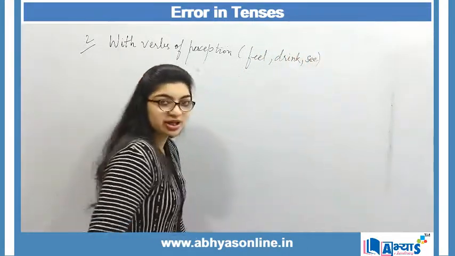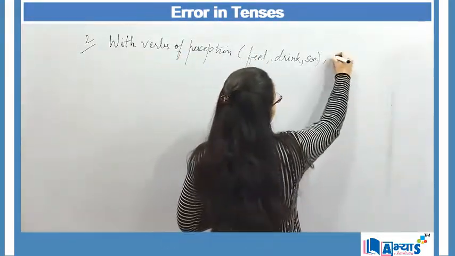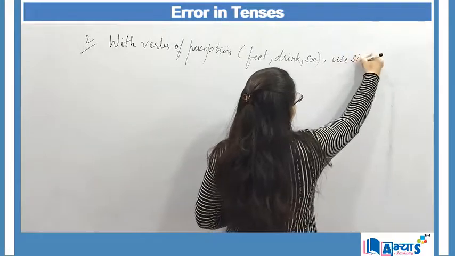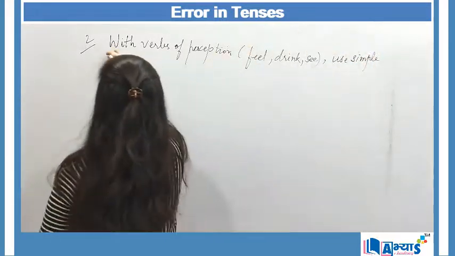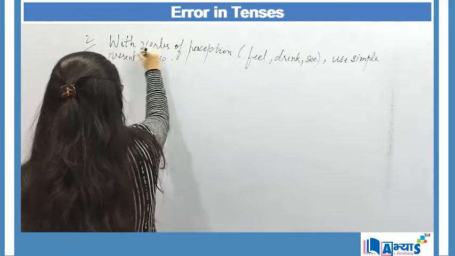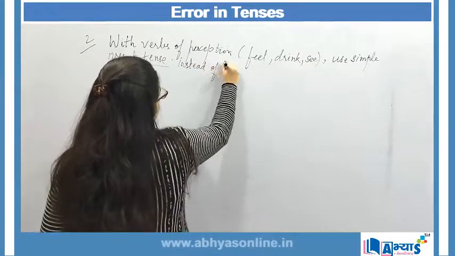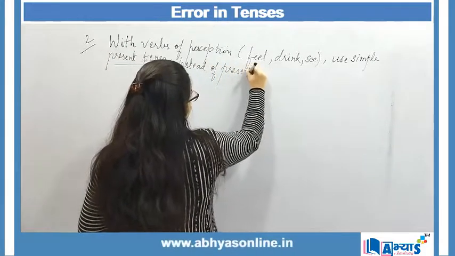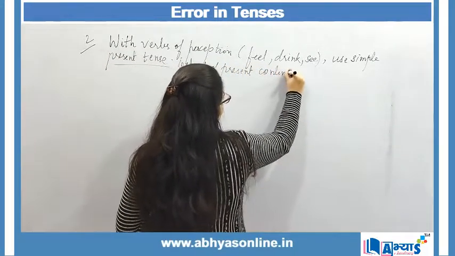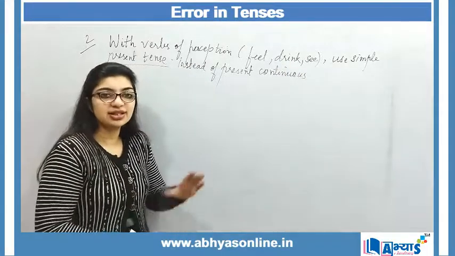These are some of the words. So with these verbs of perception, we use simple present tense instead of present continuous.